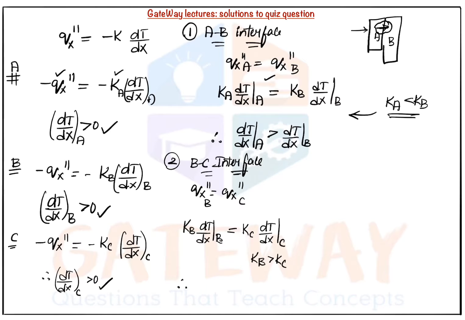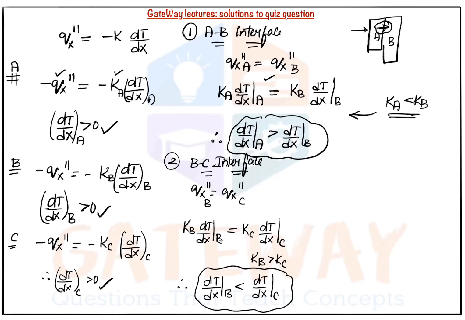Therefore we get a condition that dT/dx at B is less than dT/dx at C. So now we have the type of variation among A, B, C.